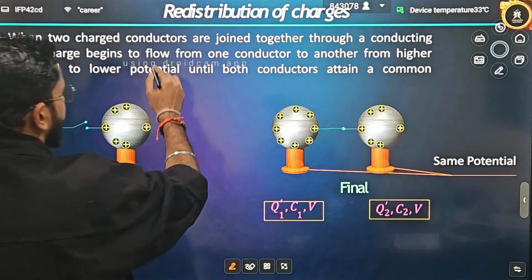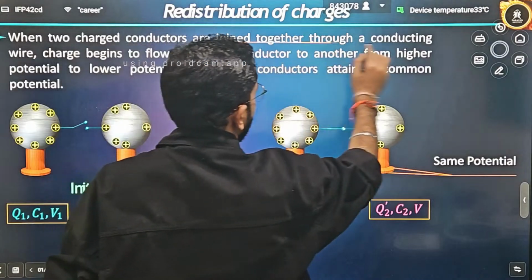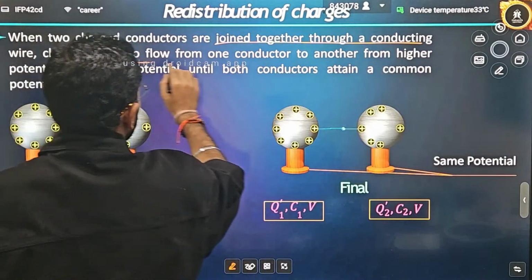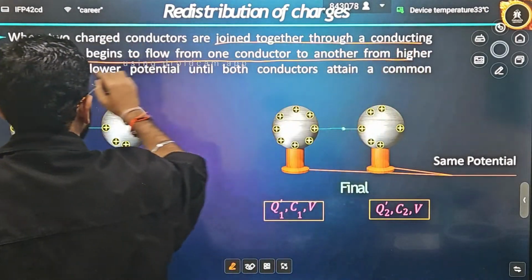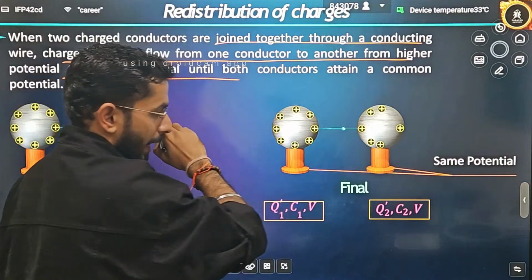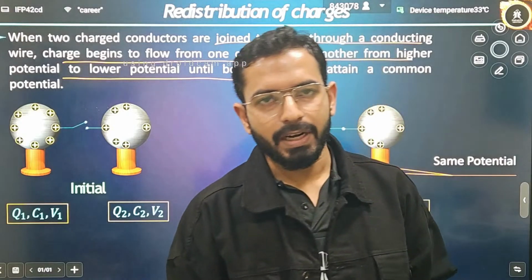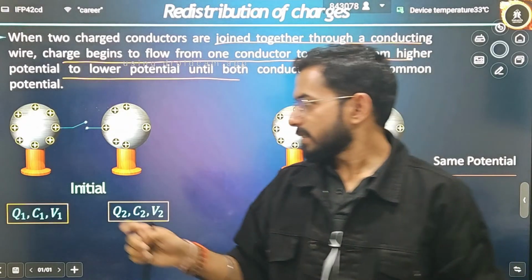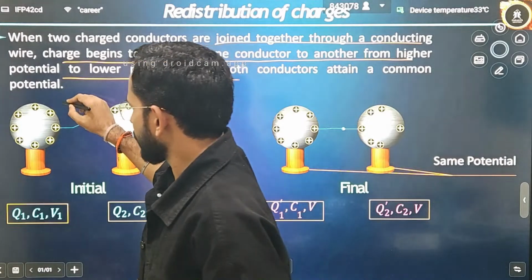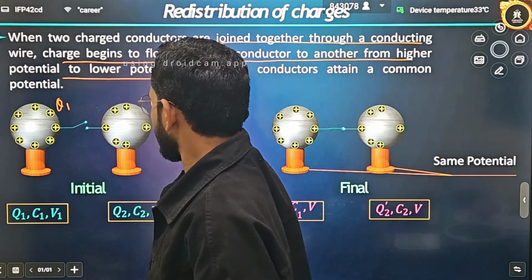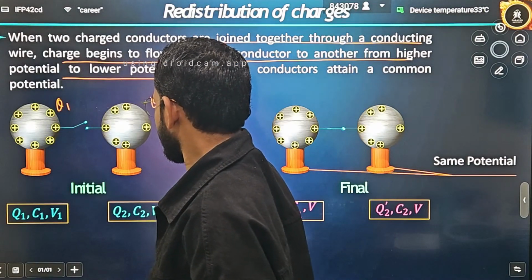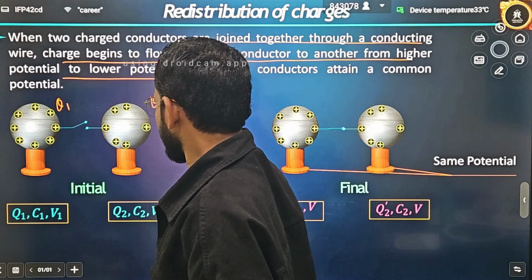When two charged conductors are joined together through a conducting wire, charge begins to flow from one conductor to another, from higher to lower potential. Until when will it keep traveling? It will not travel till infinity. Let's suppose a body is here having charge Q1. Here is a body having charge Q2, capacitance C2, and it is at a potential V2.